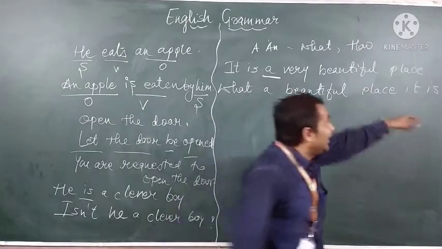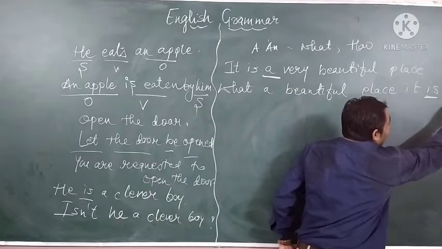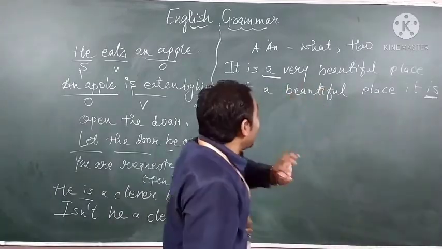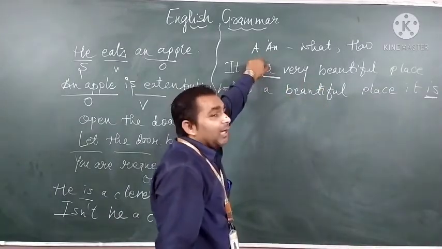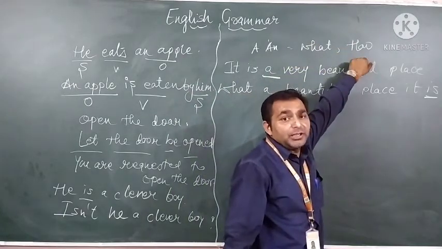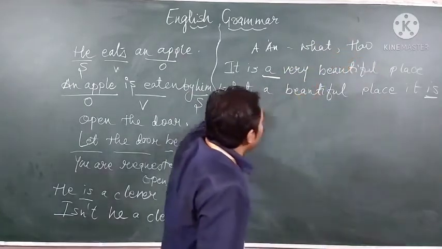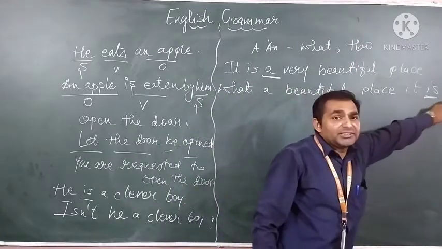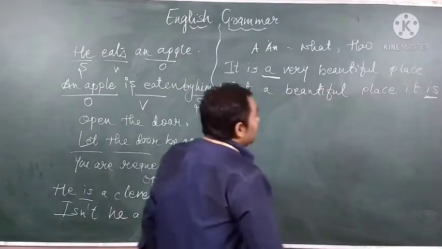And our sentence ends with a helping verb, and at the end we have an exclamation mark. One more time I am repeating that whenever we have the article, we'll use "what". Whenever we don't have an article, we'll use "how". So, what a beautiful place it is. That means our sentence ends with an exclamation mark.